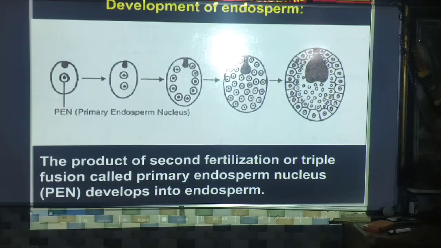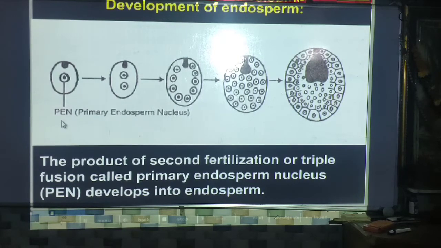The product of second fertilization, or triple fusion, is called the primary endosperm nucleus, the PEN, which develops into endosperm.